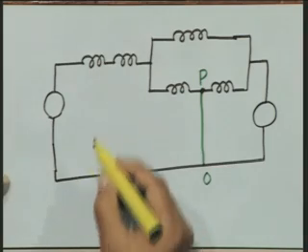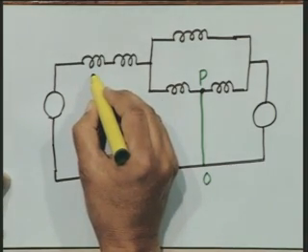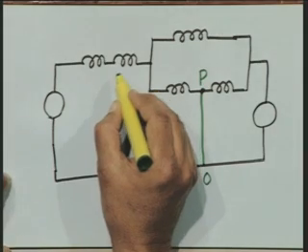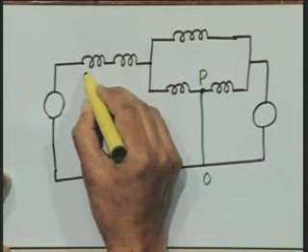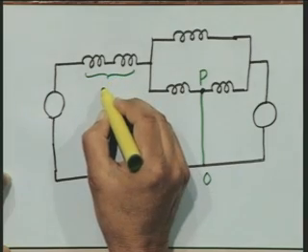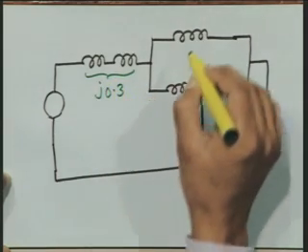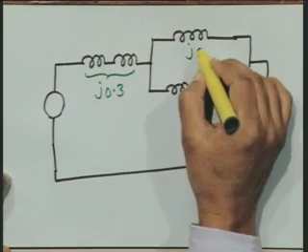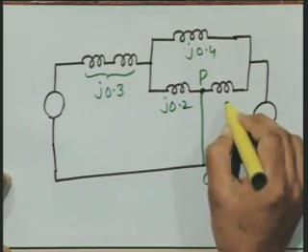Now the total reactance of these two components, that is the X'd and the transformer, can be combined, and the impedance is 0.3. This is J times 0.4, this is J times 0.2, this is J times 0.3.